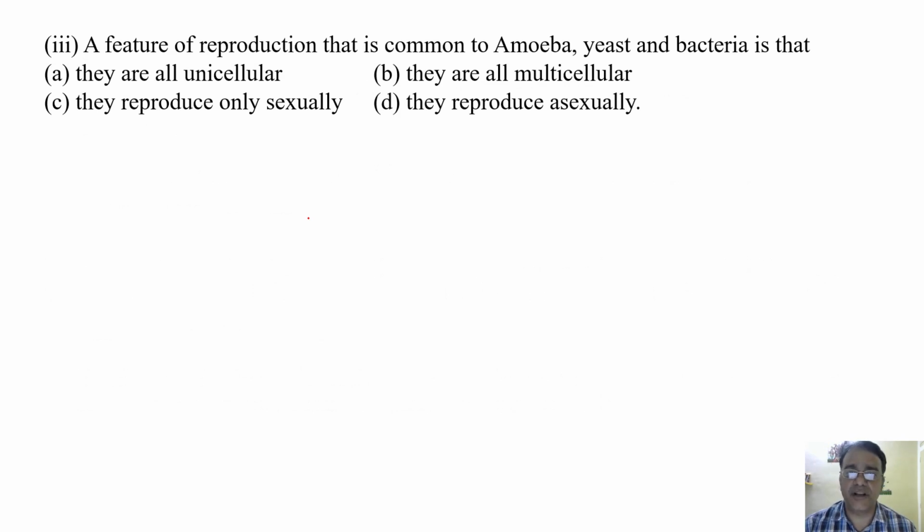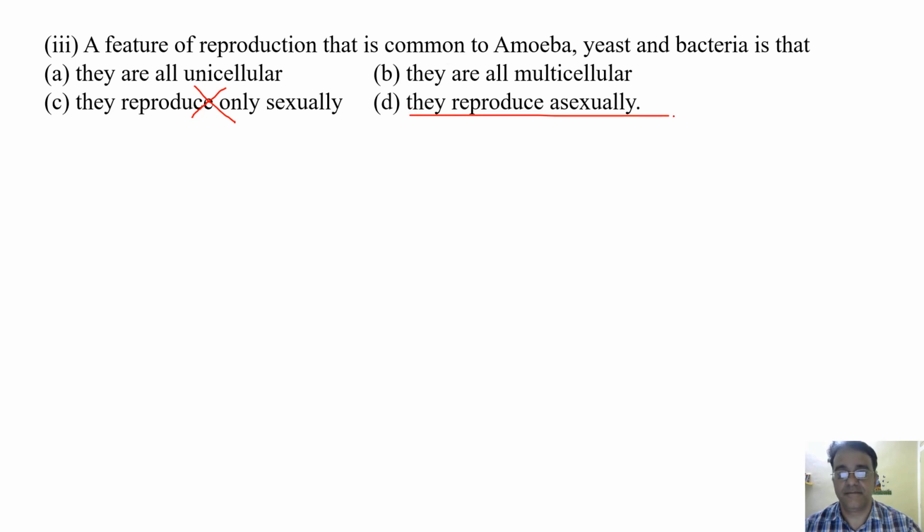A feature of reproduction that is common to amoeba, yeast, and bacteria is that: they are all unicellular, they are all multicellular, they reproduce only sexually, or they reproduce asexually. They are all unicellular. Again, think. They all are multicellular. All are unicellular. See, this option is not correct, okay? But this option is correct for all.